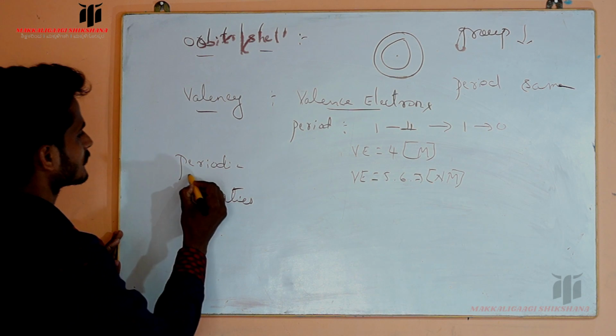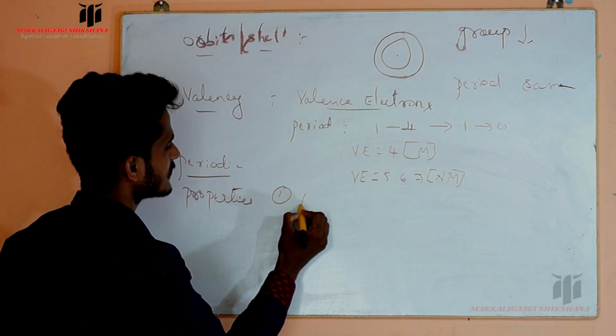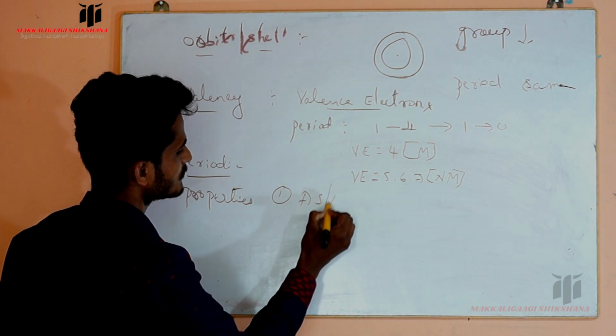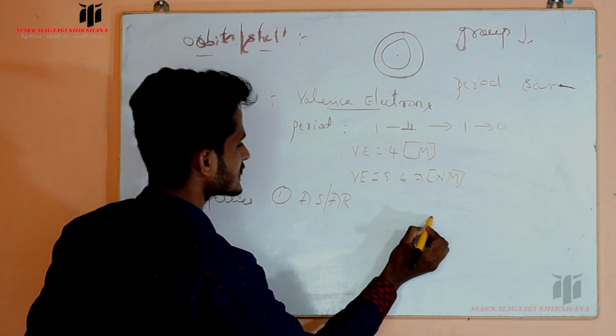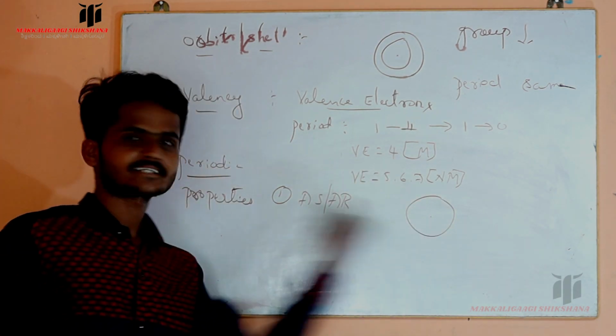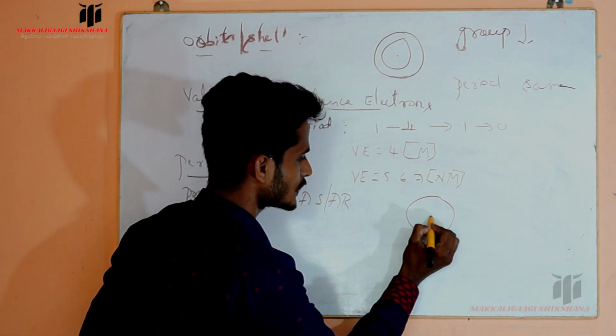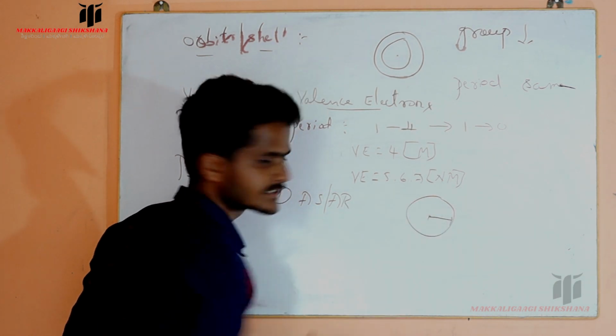Next go for periodic properties. In that the first one is atomic size, or atomic radius. To define the atomic radius, it is the distance from the center of the nucleus of an atom to the outermost shell or orbit.